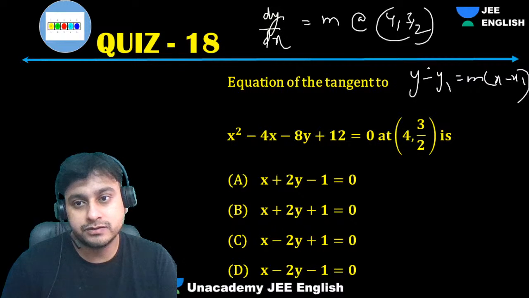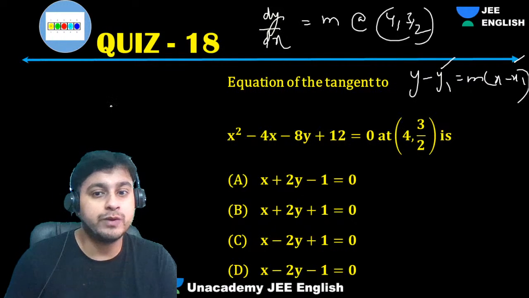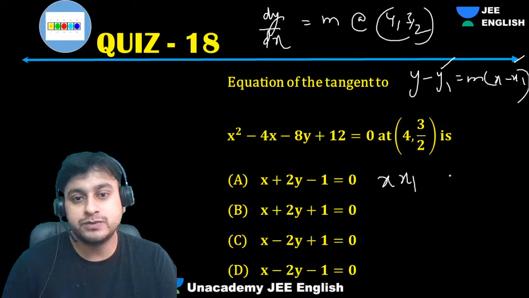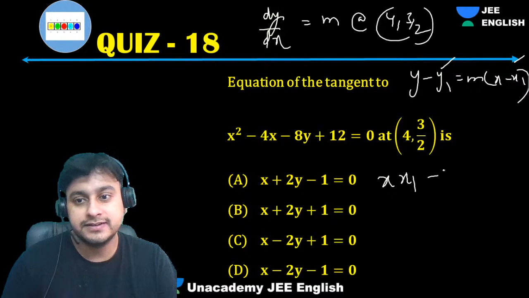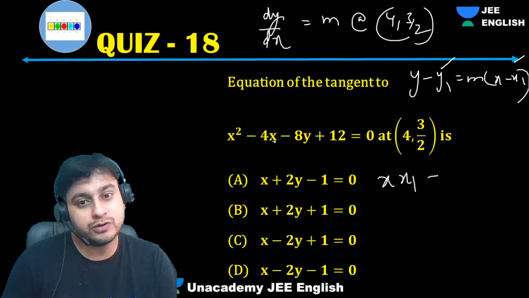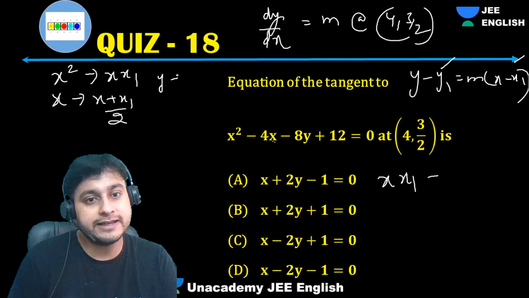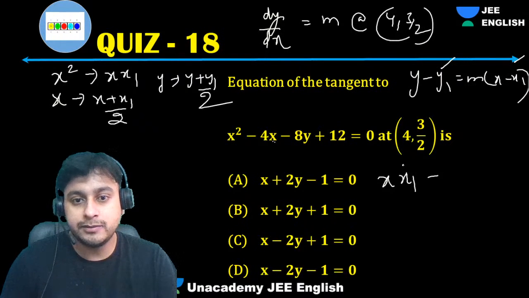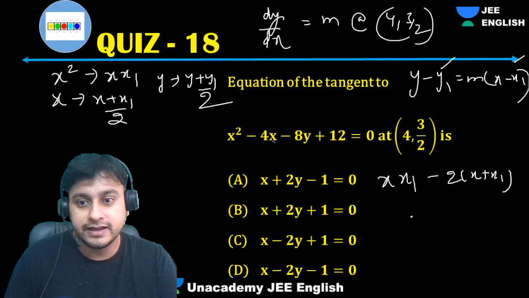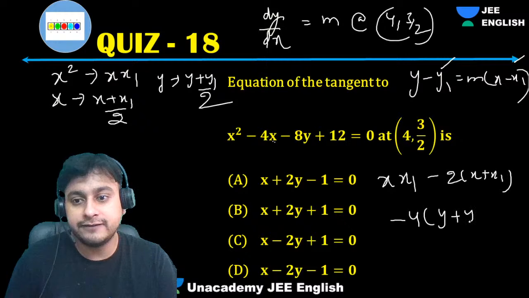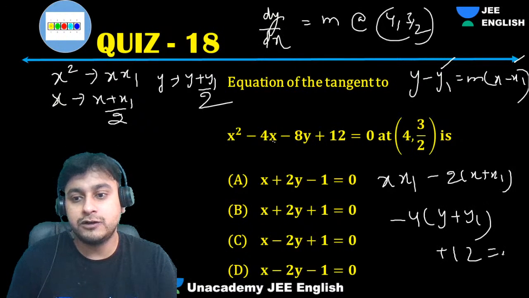Fine. You know the point, but I have already told you one trick. What is that? x square will be replaced by x x1, x will be replaced by x plus x1 by 2, and y will be replaced by y plus y1 by 2, right? Simple. So this will be x x1 minus 2 times of x plus x1, and then minus 4 times of y plus y1 plus 12 equal to 0.